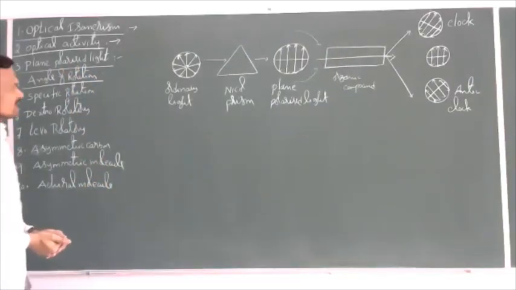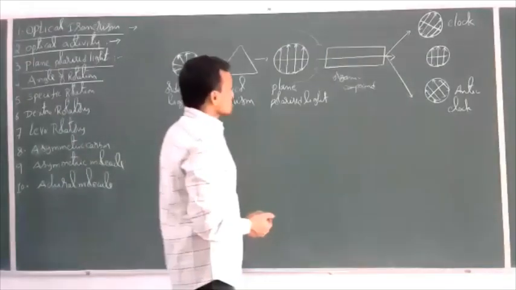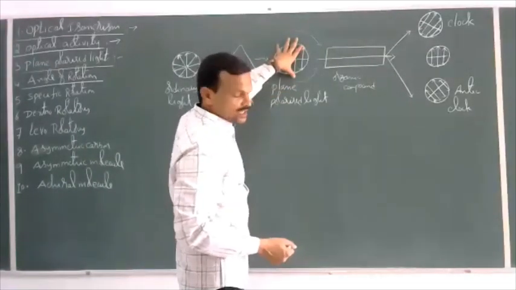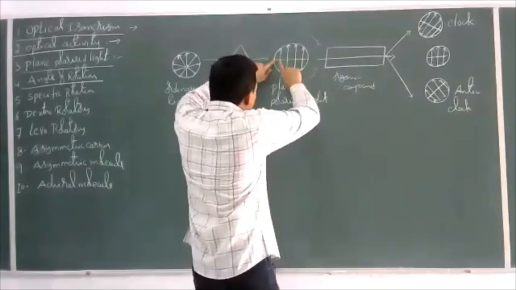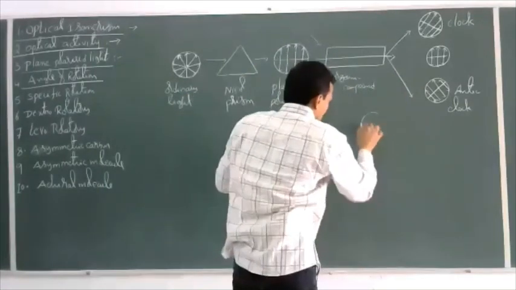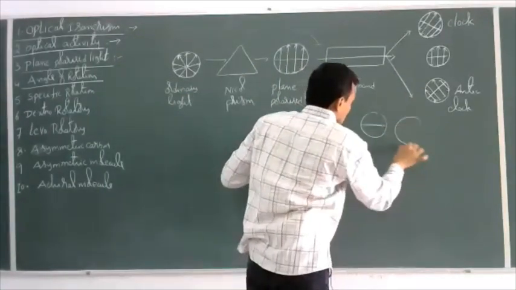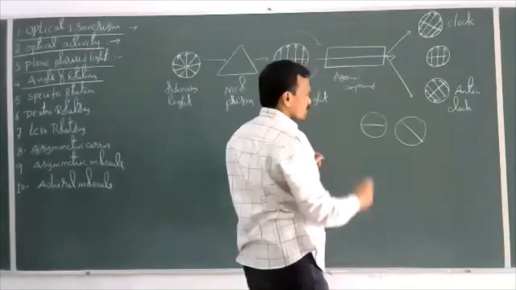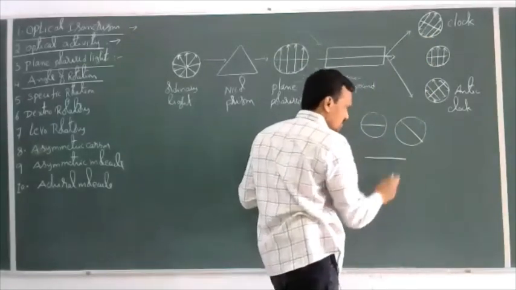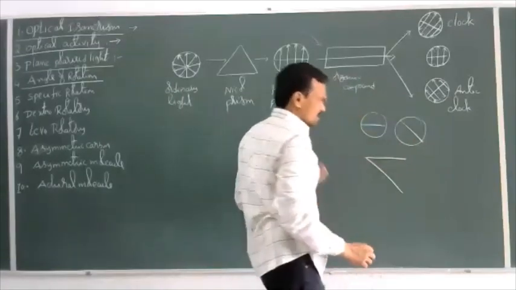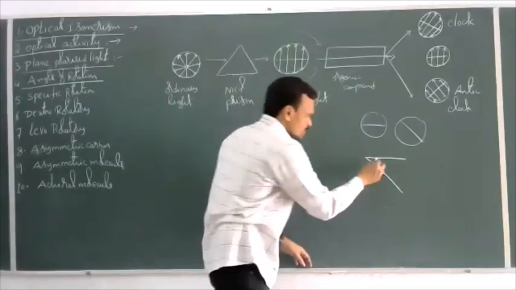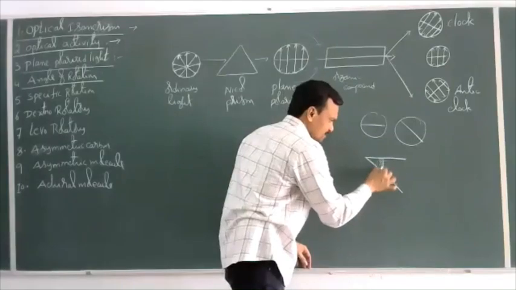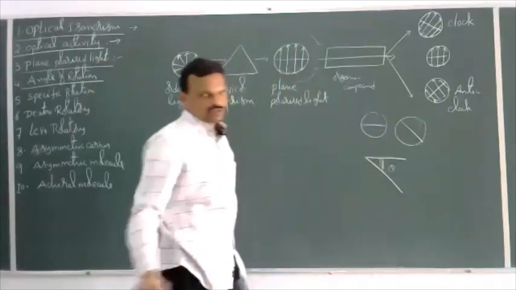What is the meaning of angle of rotation here? So here, this is the plane polarized light. This plane polarized light is rotated here. The light present like this will rotate like this. This is the rotated light. Now, what is the angle present here? This is called the angle of rotation.